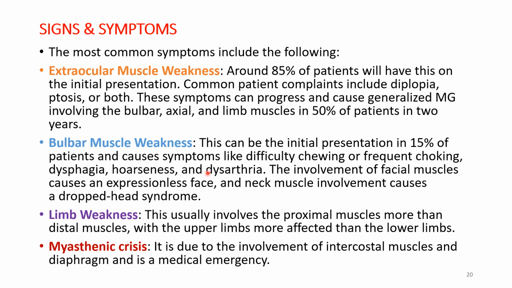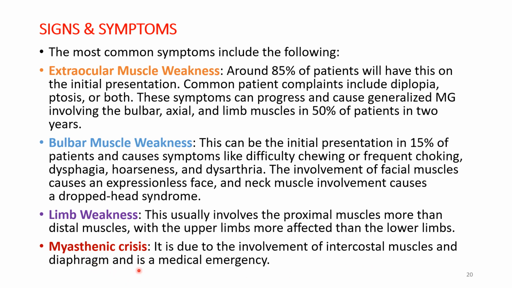Next, coming to the limb weakness. This usually involves the proximal muscles more than the distal muscles, with the upper limbs more affected than the lower limbs. So how will the limb weakness be? It is affecting the upper limbs, and the proximal muscles are affected. Then coming to the myasthenic crisis. It is due to involvement of the intercostal muscles and diaphragm muscles.